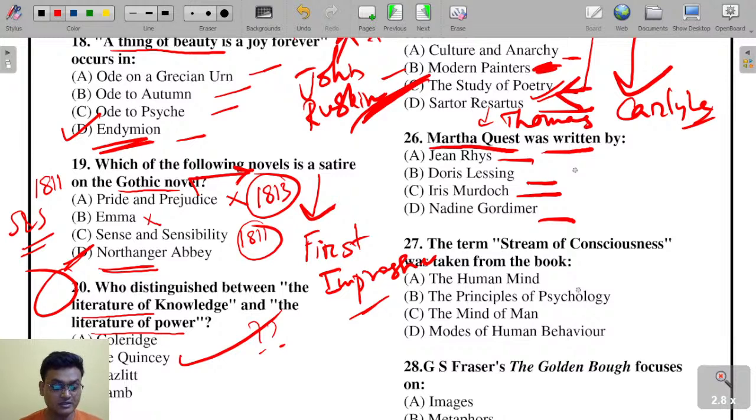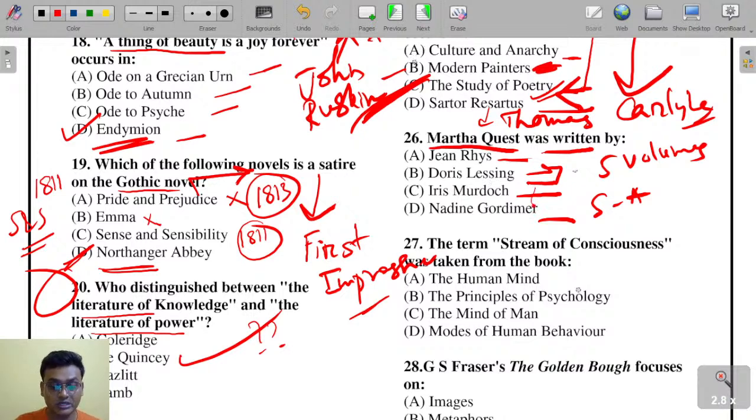Martha Quest is actually the second novel of the British Nobel Prize laureate Doris Lessing. She wrote five volumes of semi-autobiographical novels called Children of Violence, and Martha Quest is a part of Children of Violence.